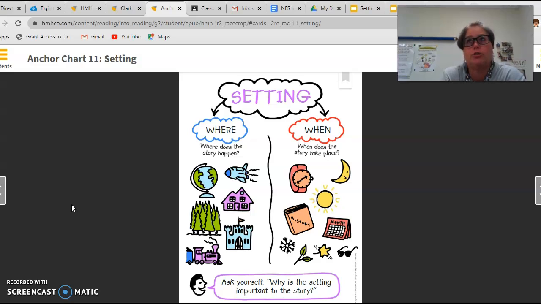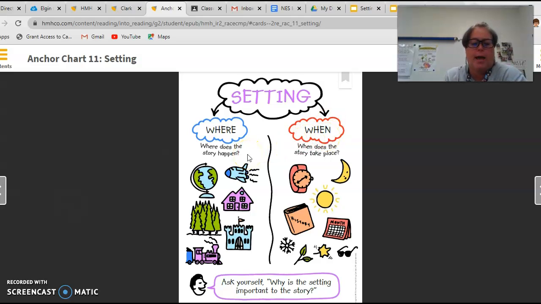So when you read a story, the whole time you're reading, the characters will move around to different places. At the beginning of the story, they might be at their house. That's the setting. At the end of the story, they might be at school. That's the setting for that story. The setting is where the story takes place and when the story takes place.